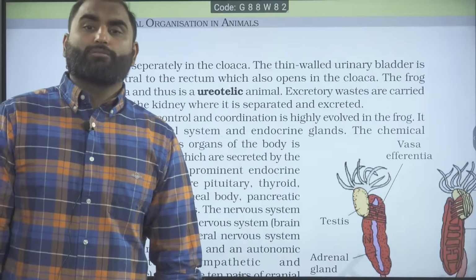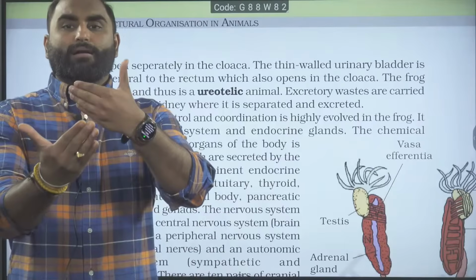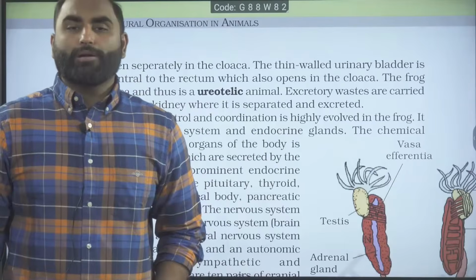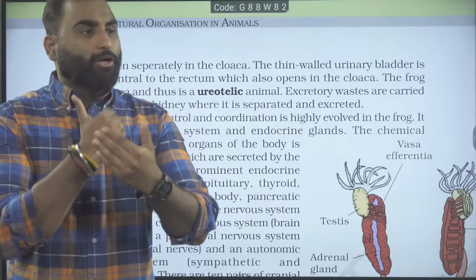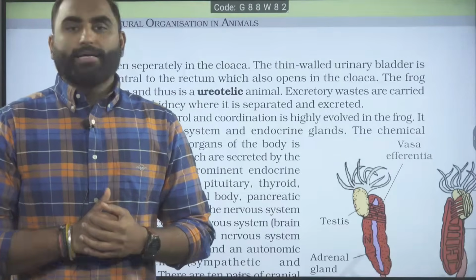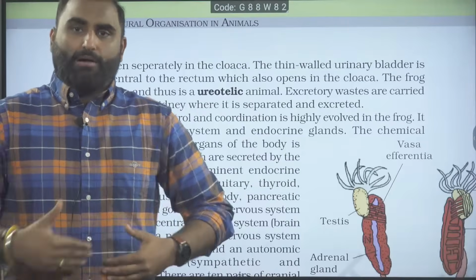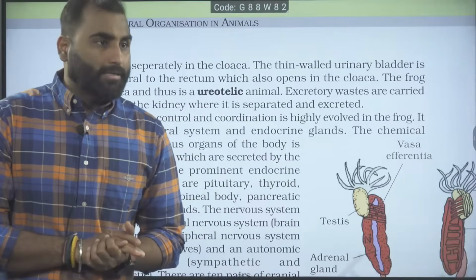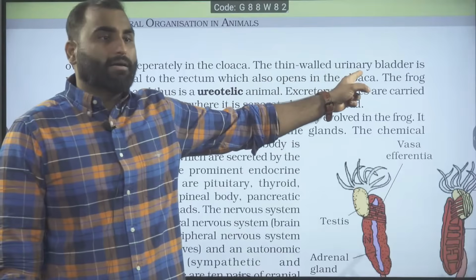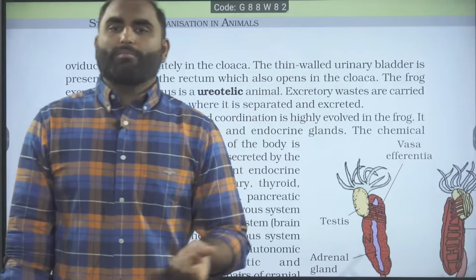Then there is a thin-walled urinary bladder. Now, what is the location of the urinary bladder? Is it in the front of the body or the backside? Will it be ventral or dorsal? It will be ventral in position. In ours also, it is ventral only. Dorsally will be the rectum. And the wall of the urinary bladder is thin.